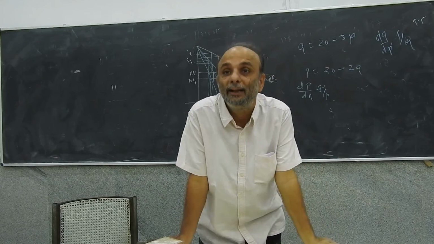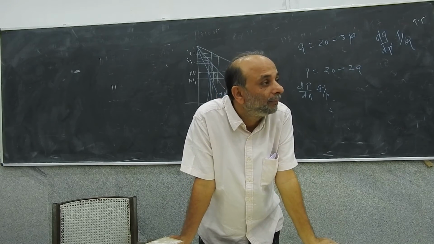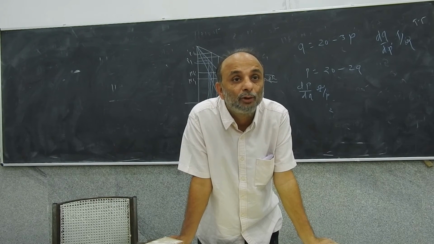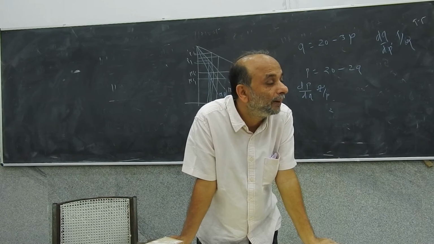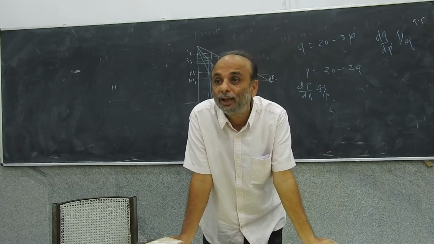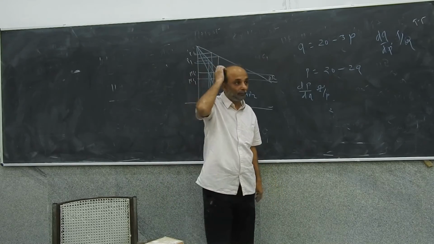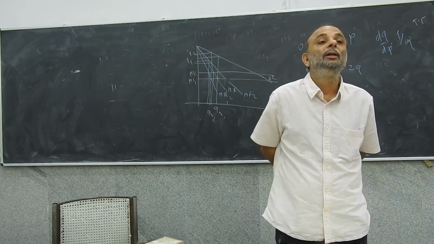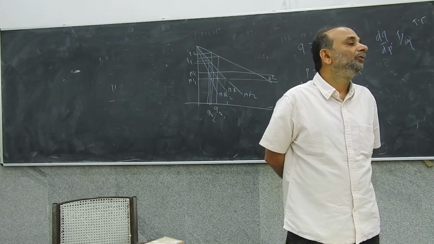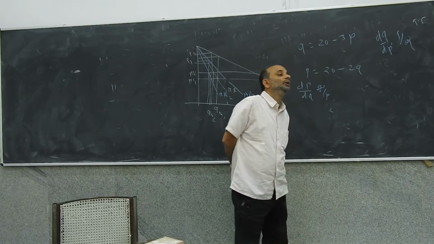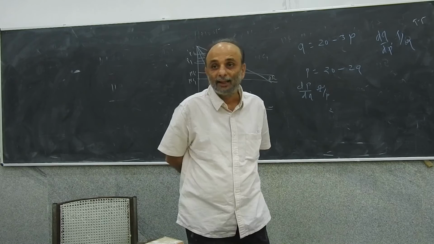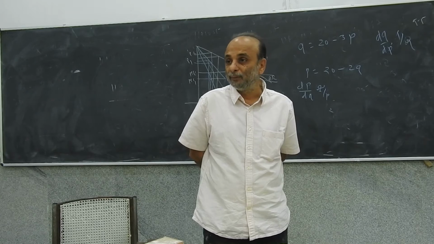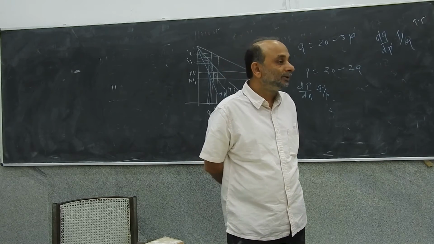So effectively, the greater the elasticity of demand, obviously, the less is the ability of the monopolist to pass on the tax to the consumer. The monopolist has to bear the tax himself. So if you're trying to tax a monopolist for pollution, and you wanted to make the monopolist pay for pollution, it is a good idea. Your ability to do that will be less if what the monopolist is producing actually has a very inelastic demand. If it has an elastic demand, then obviously the monopolist will not be able to push on the taxes to the consumers, but otherwise the monopolist will, right?